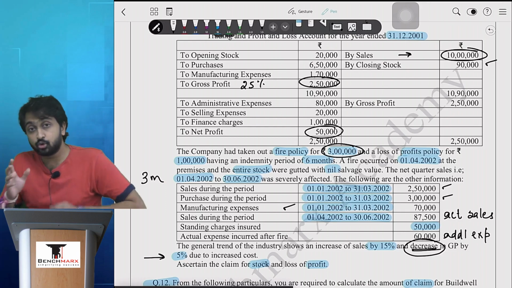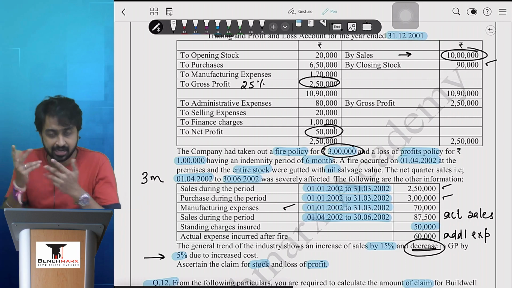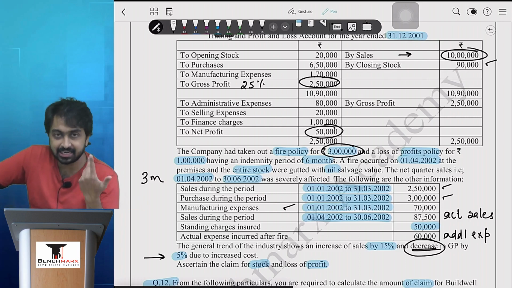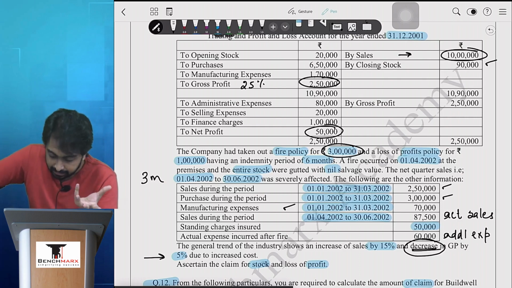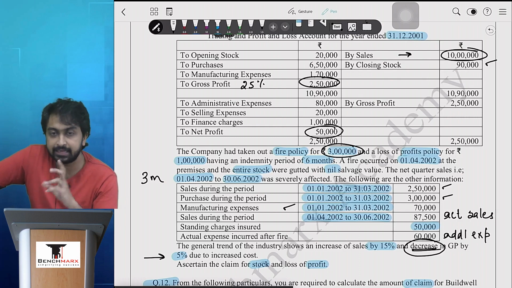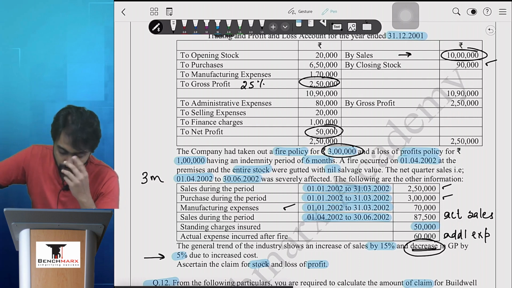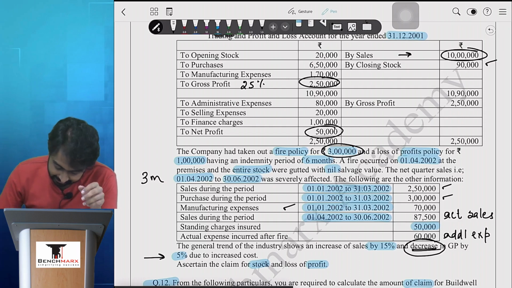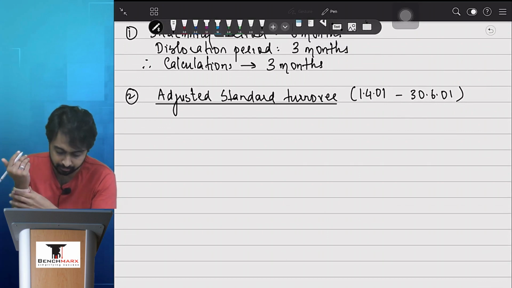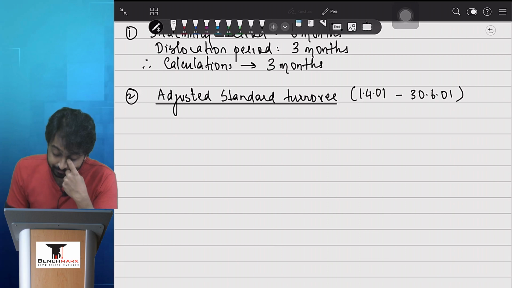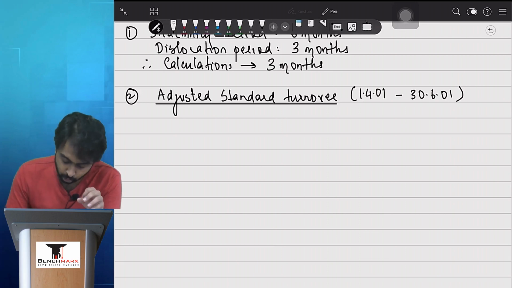हाँ, so अपने को थोड़ा मेहनत करना पड़ेगा. One answer you guys can tell, ठीक है, if the sales are 10 lakhs, assume that the 10 lakh sales are constant over 12 months and we'll find the sales of 3 months. ऐसा कर सकते थे, लेकिन there is a better way to find the sales of the previous year. What we'll do is, can I say, first I will write the format. I mean, first I'll mention what I'm doing and then you guys copy one by one.